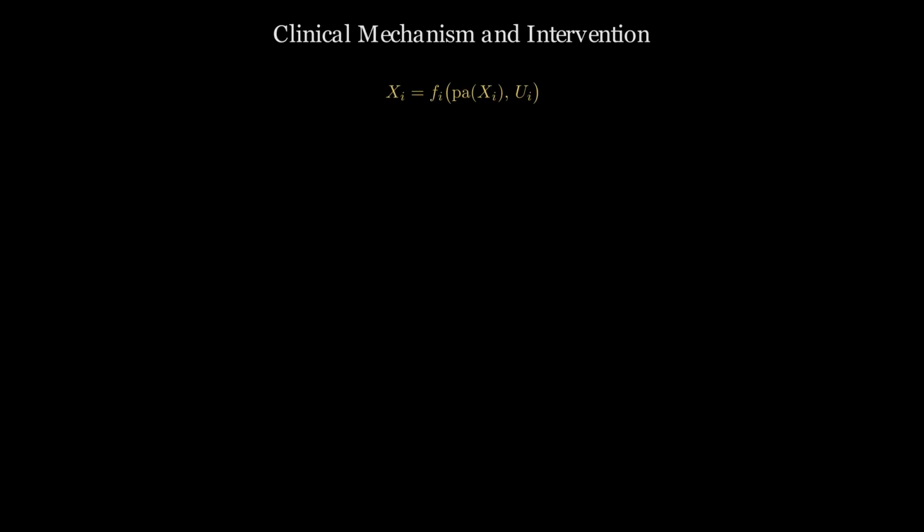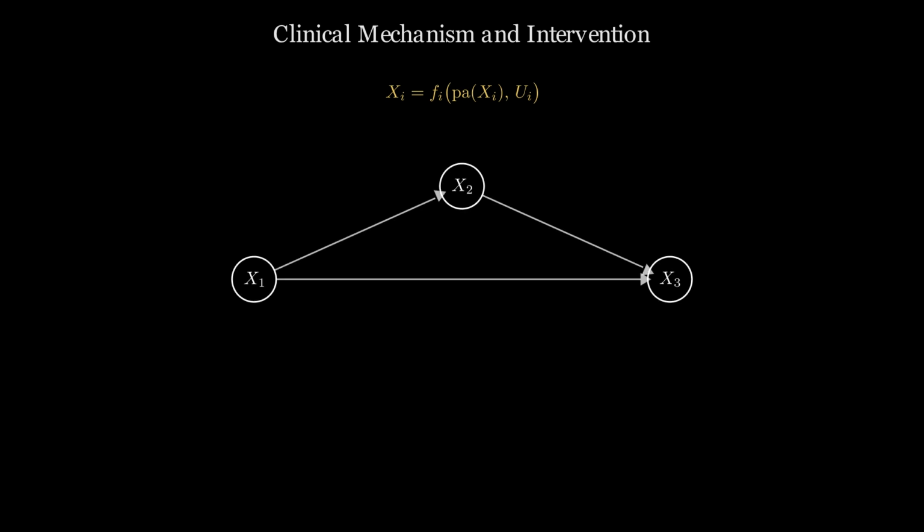A causal pathway model assigns each clinical variable a mechanism. Each outcome is determined by its causal drivers and by patient-specific variation that is independent across patients. The mechanisms encode how things work, not simply how they happen to move together in the data.